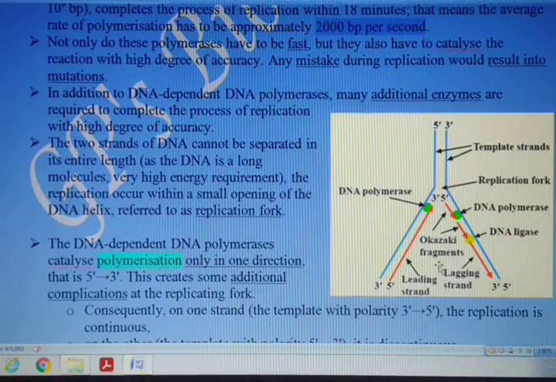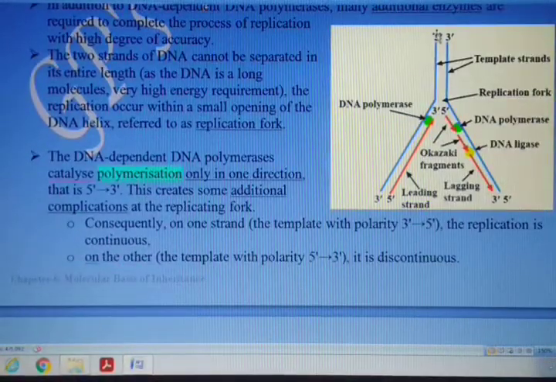Replication fork here. So what happens here? Let us consider this chain that is running in the 5 to 3 direction, coming from top to bottom. This is the bluish line. The red line that you can see is the DNA chain which is newly synthesized.